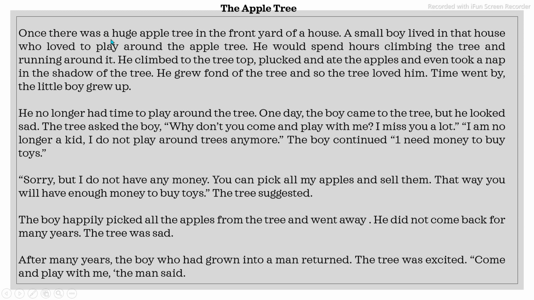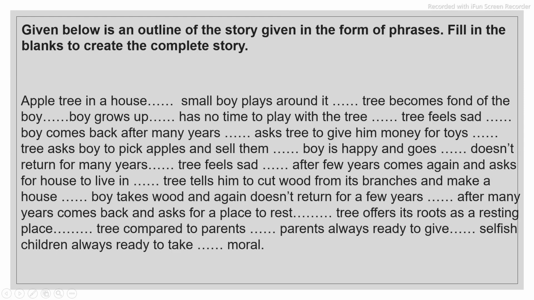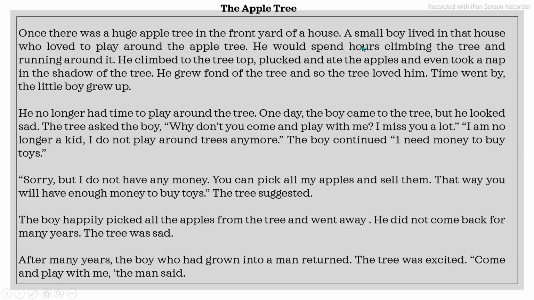So: once there was a huge apple tree in the front yard of a house. So what are the fillers? Huge apple tree, where it is, in front of the house. If you go back and look at the hint, only apple tree is given. What kind, huge or small, is not given. Where it is located is also not given. So these are the extra things we should know how to add. And then it is given, small boy plays around it. So what kind of boy was he? Nothing is written, but we will write.